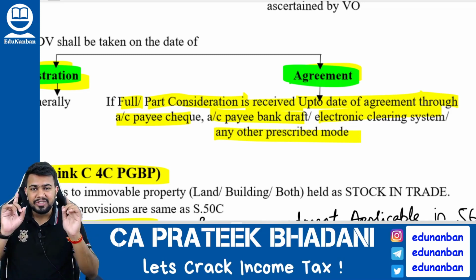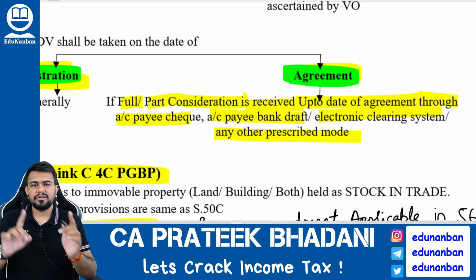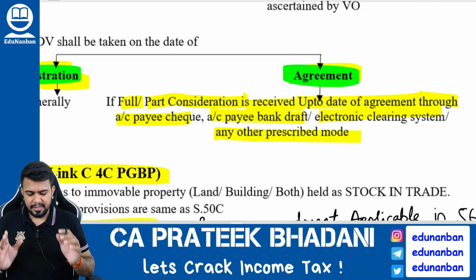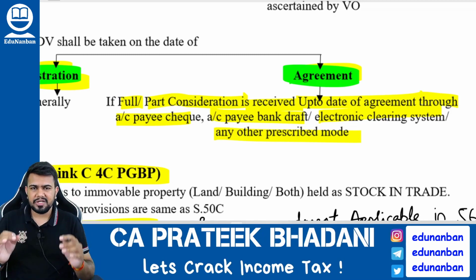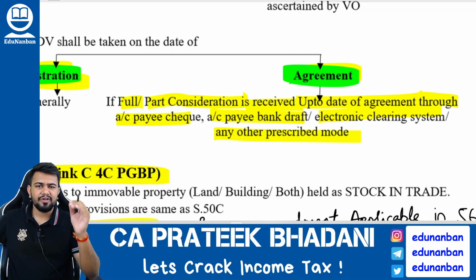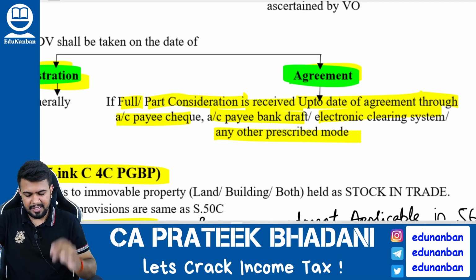What did I say? Generally, take the stamp duty value as on the registration date. However, if on or before the date of agreement, full or part consideration is paid through account payee cheque, account payee bank draft, electronic clearing system or any other prescribed mode, in such case take the agreement date.